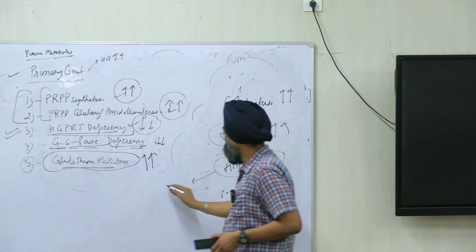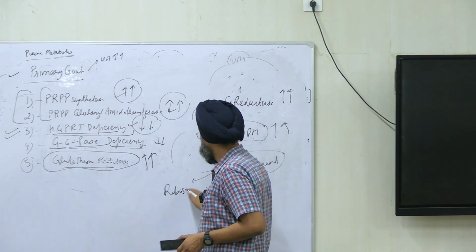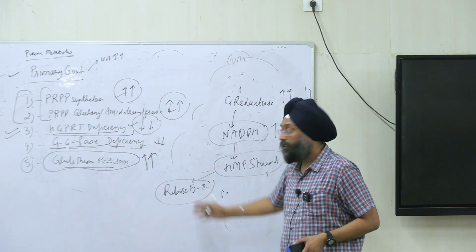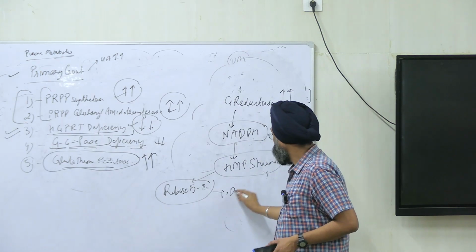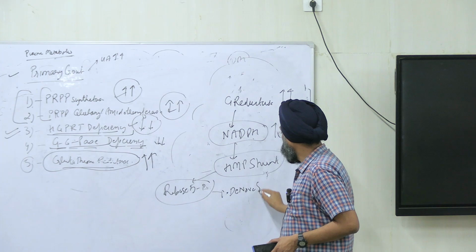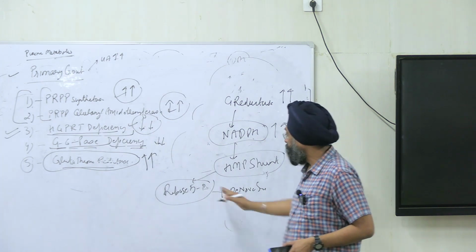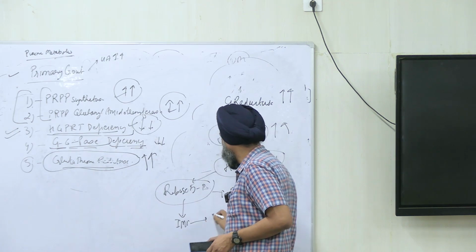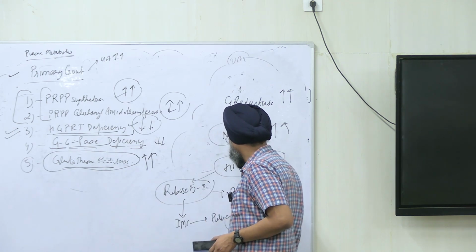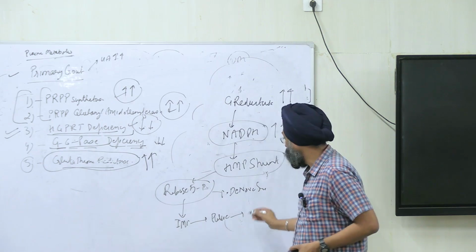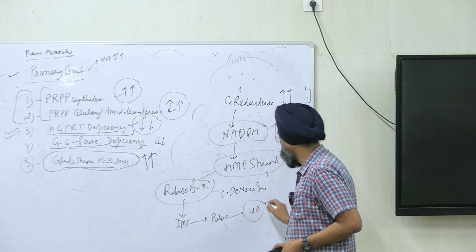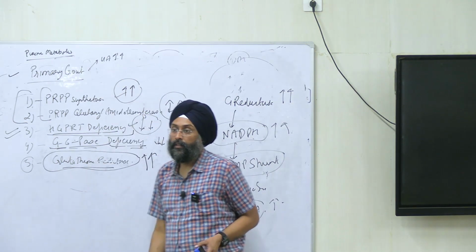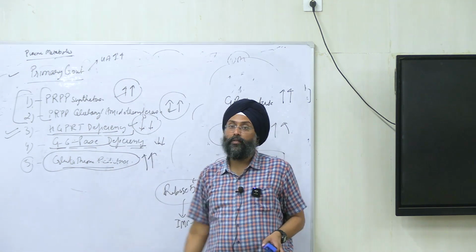They will form more ribose 5-phosphate, and when ribose 5-phosphate is there, we will have more de novo synthesis. De novo synthesis will lead to synthesis of IMP, and IMP will lead to synthesis of further purines, and when these purines degrade they will form more uric acid, and ultimately high uric acid will lead to gout. So all the 5 factors are covered now.